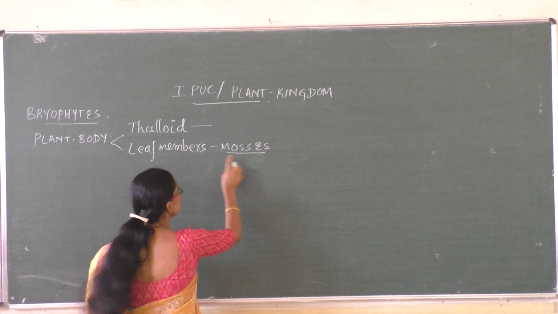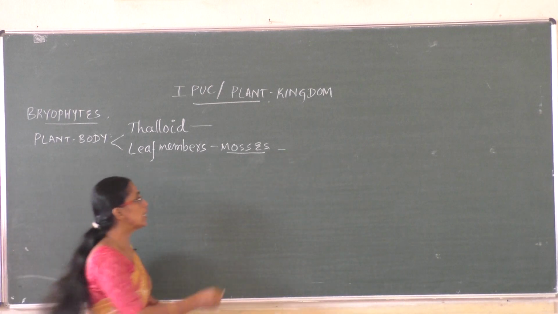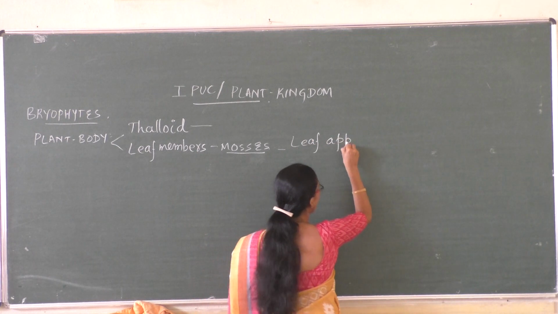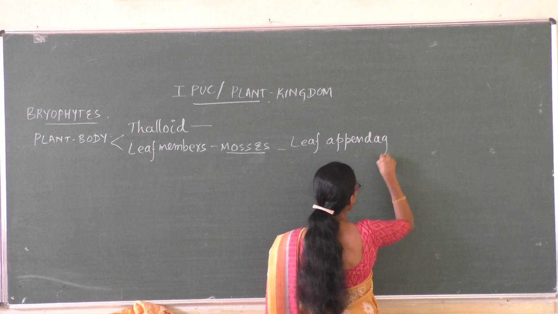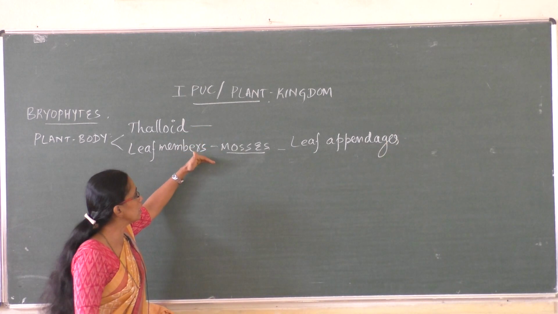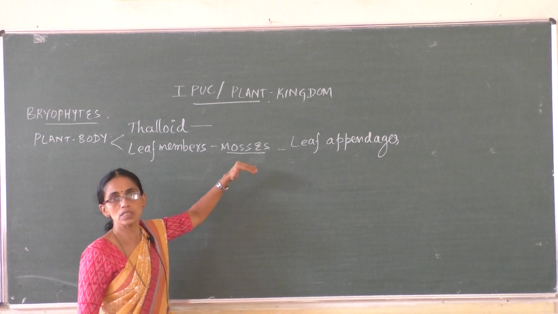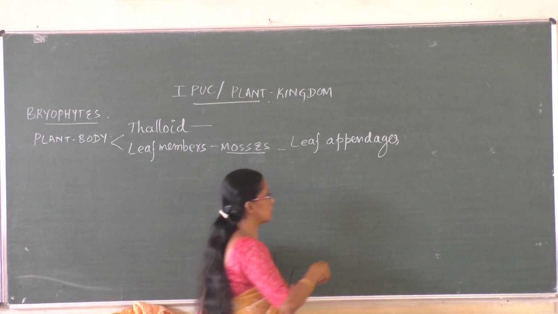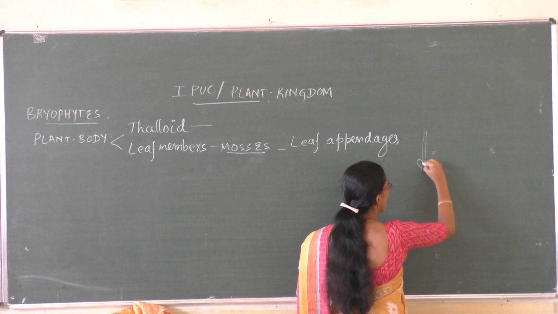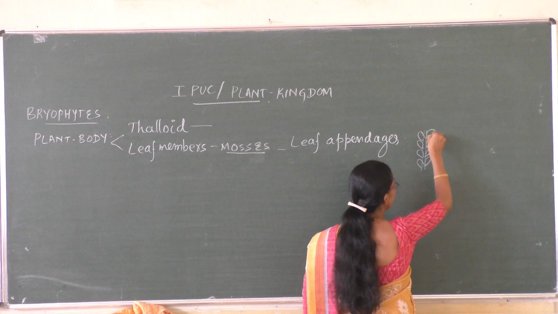So what are mosses again? Mosses are leafy members, possessing leaf-like appendages. This is thallus, the first group, liverworts; the second group, leafy members, are mosses. Mosses have a very narrow stem-like structure upon which arise very close, small leaf-like structures.